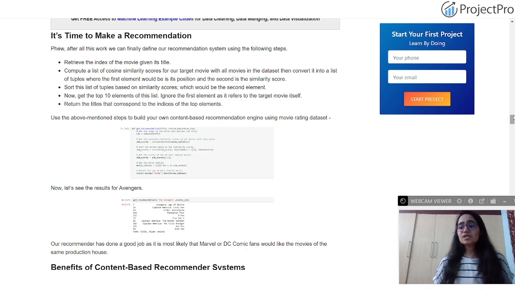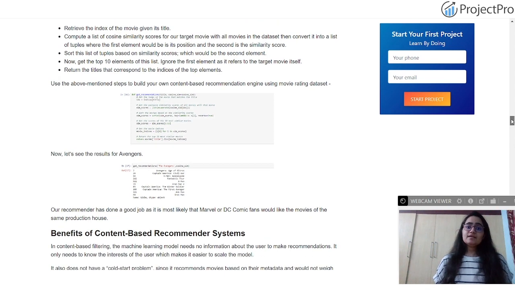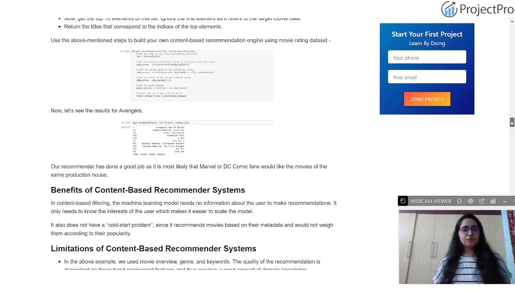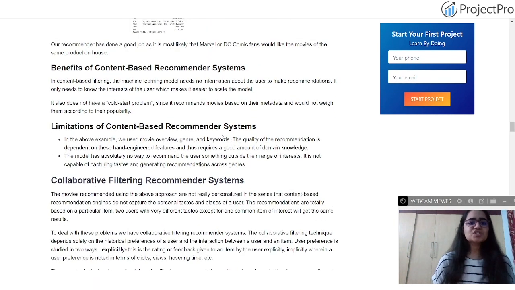So whenever the user is looking for something, a product, for example, while shopping, if you're looking for a watch with so and so metadata and so and so description, the top 10 products similar to your watch will be displayed to you.